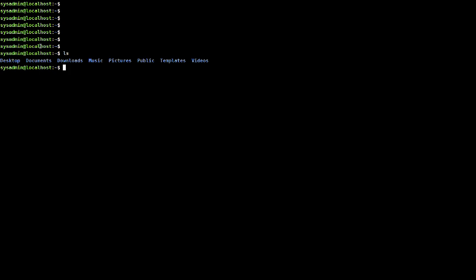So in Windows, all these directories come in the form of icons for the user to easily recognize. That way they don't have to go through this black screen or terminal. But in Linux, you have to type in exactly what you're looking for. So that's the fun part of using Linux.